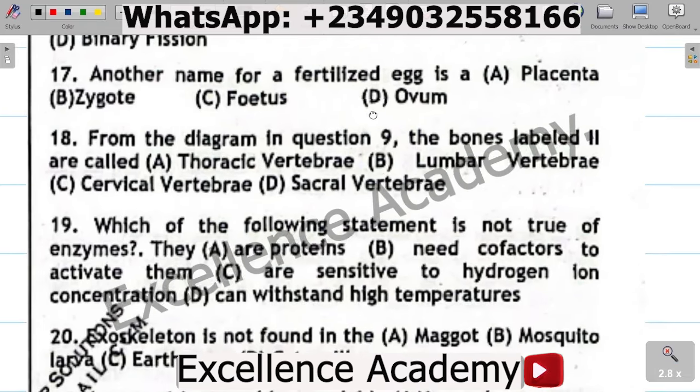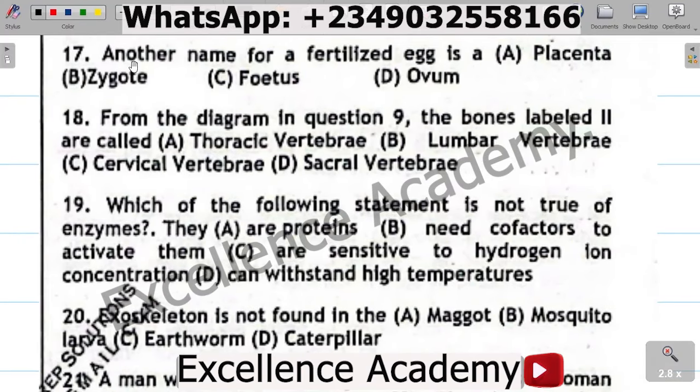Budding. Question 17. Another name for a fertilized egg is A. Placenta, B. Zygote, C. Fetus, D. Ovum. The correct option is B. Zygote. Question 18. From the diagram in question 9, the bones labeled II are called